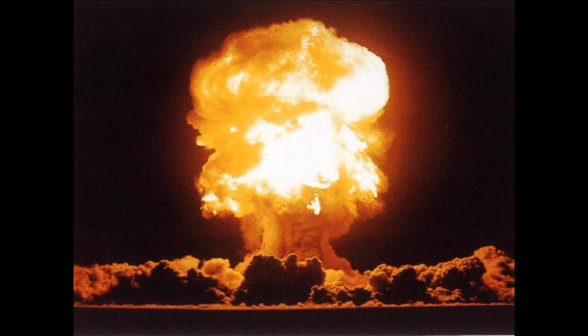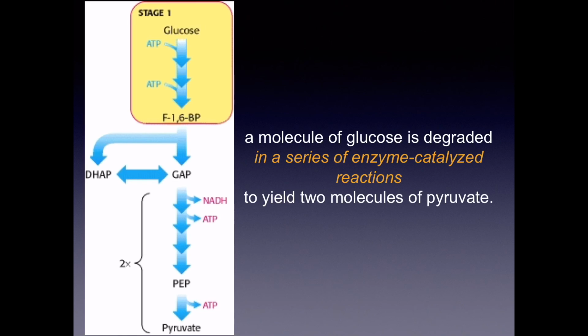This is a little bit of an exaggeration, but still the cell wants to avoid this kind of reaction. So the cell breaks glucose down in a series of reactions, in a stepwise manner, so that the energy present in the glucose is conserved in the form of ATP.